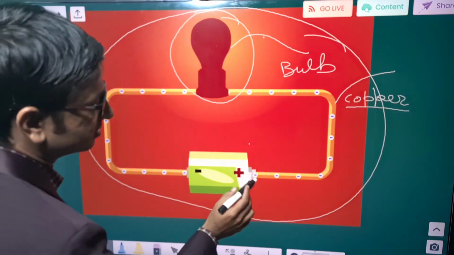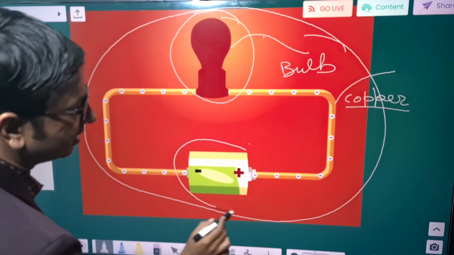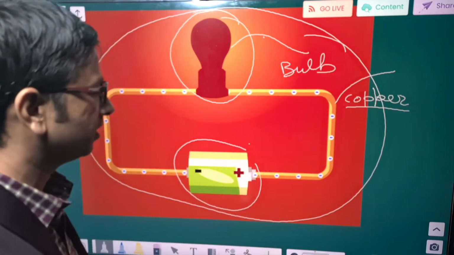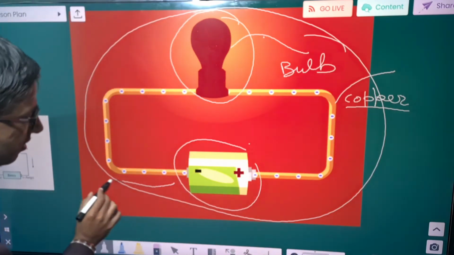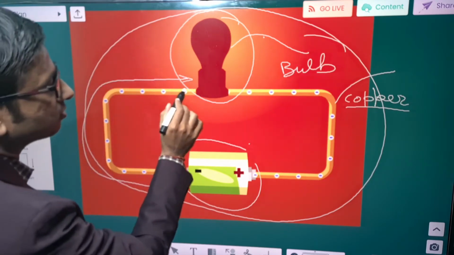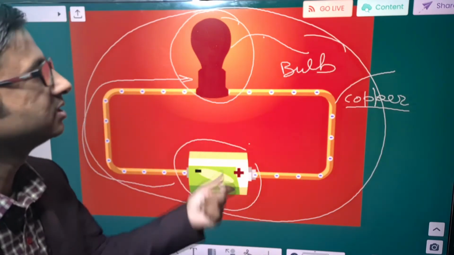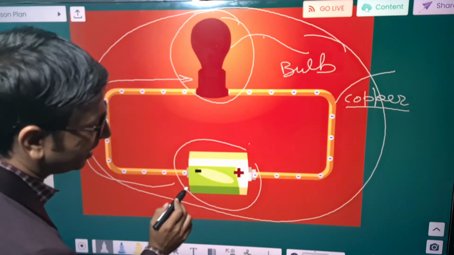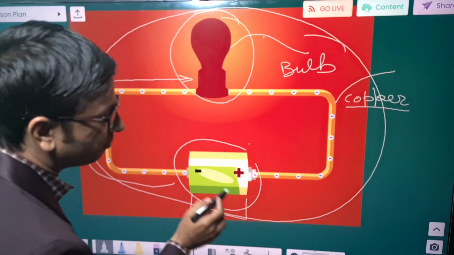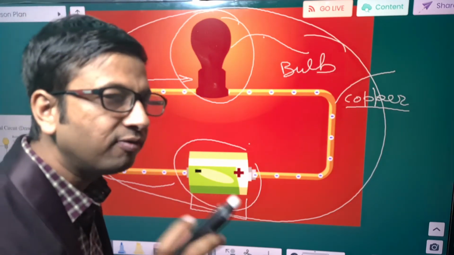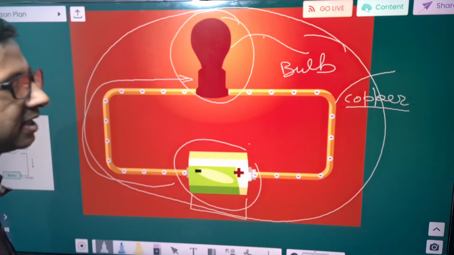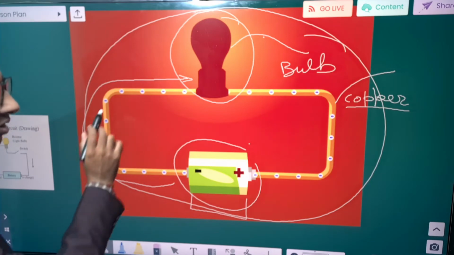When we connect this wire to a battery, the bulb started glowing. Why? Because of the flow of electron occurring through this wire, and due to which the bulb started glowing. So we can say that due to the potential difference maintained across the two terminals of the battery, electrons started moving from the negative terminal of the battery to the positive terminal, and hence there is flow of electron within the wire.